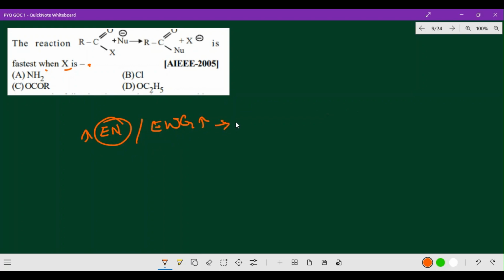It has to show a minus I effect. All these come under this point.